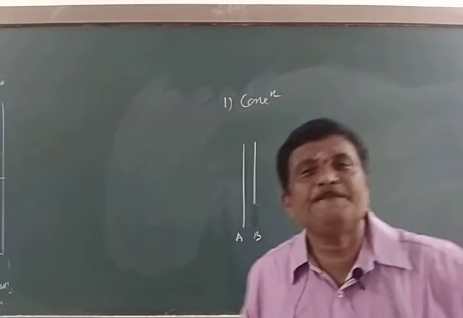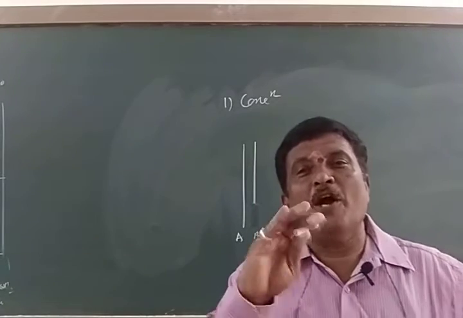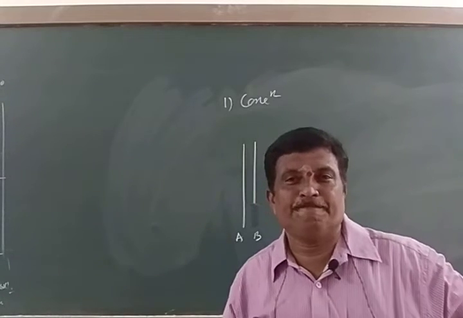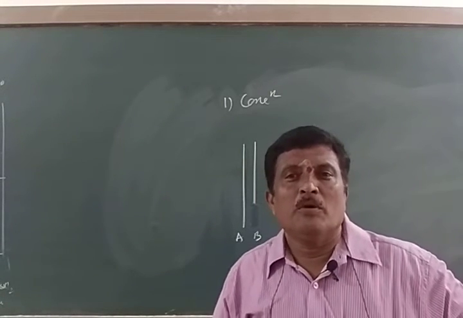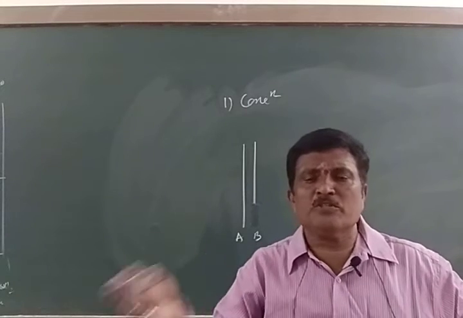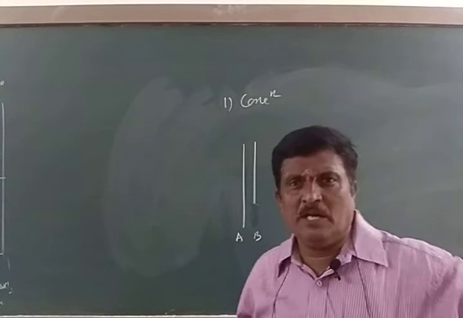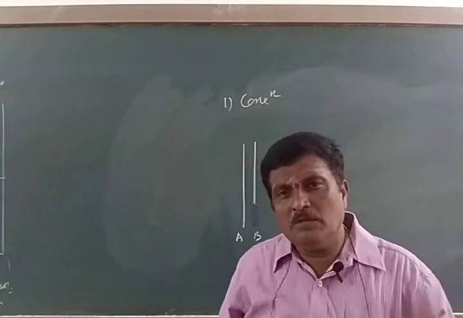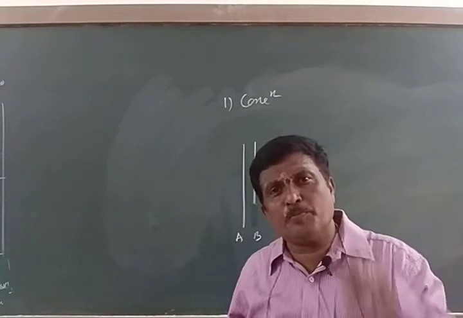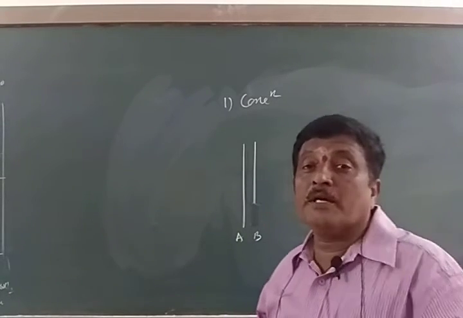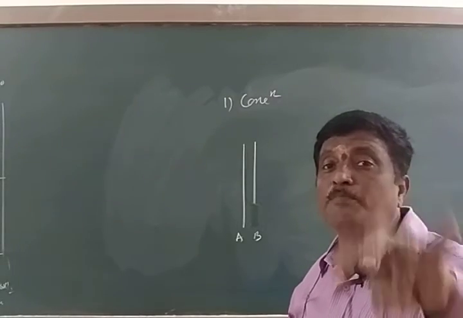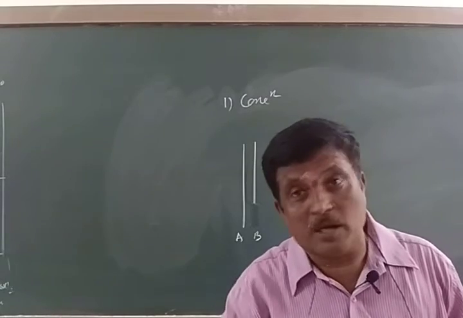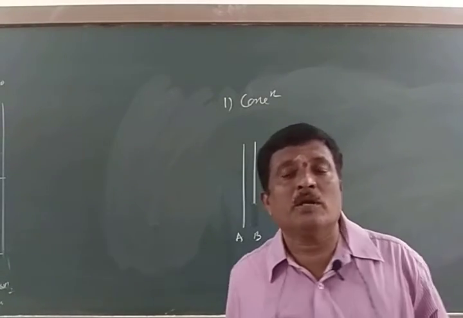For example, conversion of ordinary tea into strong tea or concentrated tea. What is meant by ordinary tea? Ordinary tea contains more water and a lesser amount of tea powder, sugar and milk. Then what is the concentrated tea, strong tea, super tea? It contains more percentage of milk, tea powder and sugar, but it may not contain the unwanted part called water.